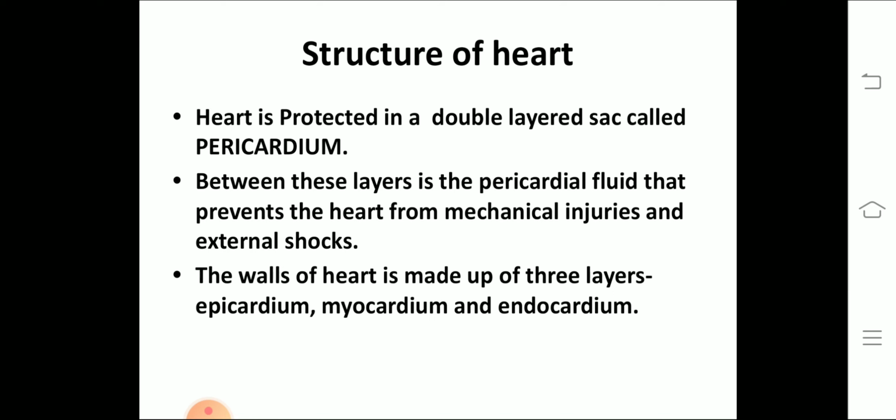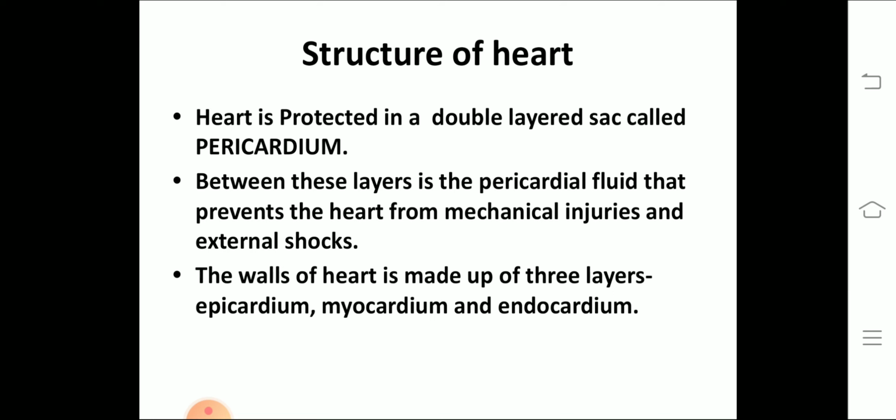Now let us understand the structure of heart. First, how it is protected. Location everyone knows. It is located on the left side between the two lungs, slightly tilted, and roughly triangular in shape. It is protected in a double layered sac which is called pericardium.